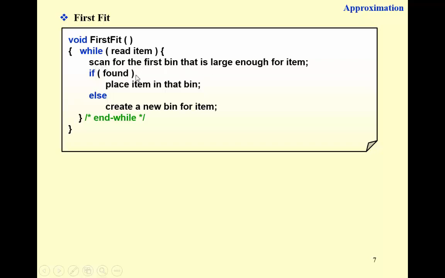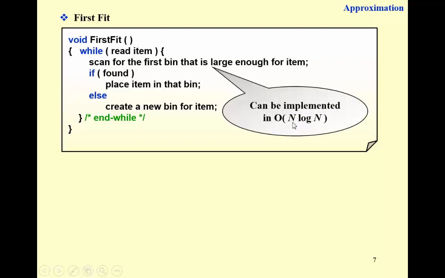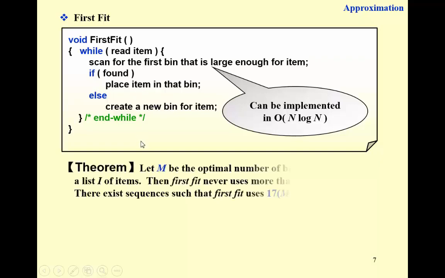But it'll take some extra time to scan the bins, right? If we simply do a linear scan, the complexity would be what? N squared, right? And if we can carefully implement it, we can get it done in n log n time. So it's more expensive than the next fit. But is the result getting better? Here we have the theorem. Let m be the optimal solution.